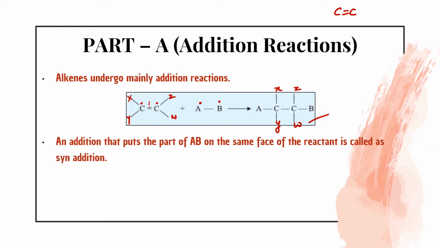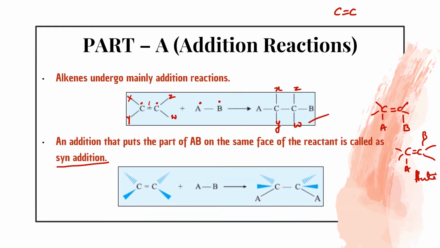An addition that puts the parts of AB on the same face of the reactant is called syn addition, like the cis and trans concept. If both A and B are attaching on the same side, like C double bond C, with A over here and B over here, on the same side, then it is called syn addition. And if A is here and B is here, on opposite sides, then it will be anti addition, okay?